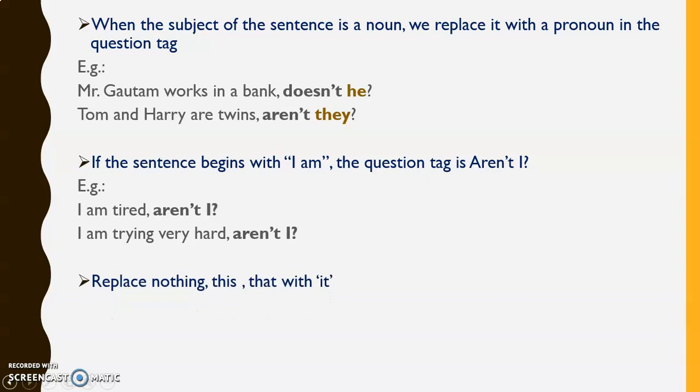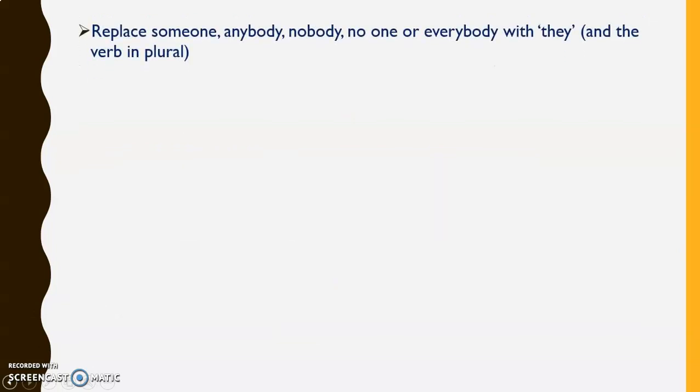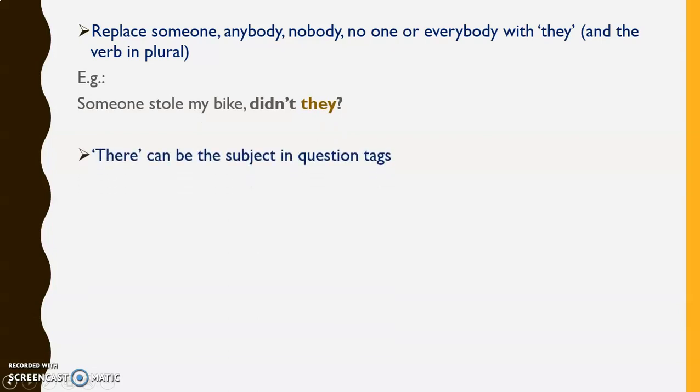Replace nothing, this, that with it. Example, nothing can happen, can it? This is my friend's house, isn't it? Replace someone, anybody, nobody, no one, or everybody with they. Example, someone stole my bike, didn't they? There can be the subject in the question tags. For example, there's something wrong, isn't there?